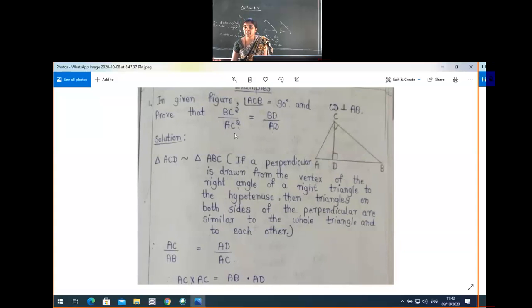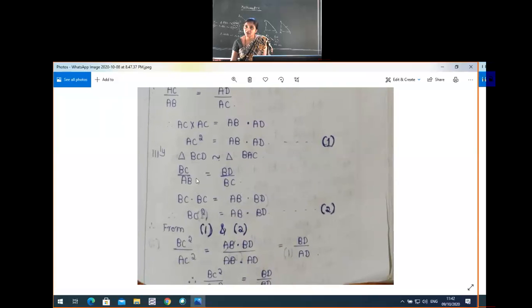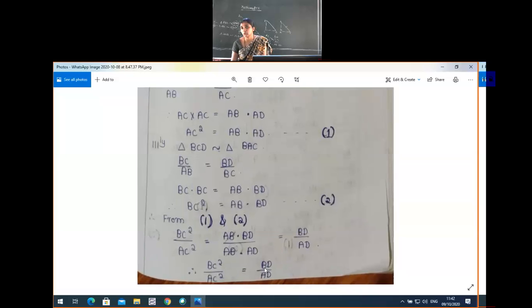You should keep looking at what to prove again and again, then you will get the idea. BC square by AC square is your required result. Now in the LHS part BC square is there, and AC square is there. From equation 1 and 2, can we take BC square by AC square? Yes, BC square by AC square is equal to BC square, which is AB into BD, divided by AC square, which is AB into AD. Now AB cancels. What is remaining actually? BD by AD. Therefore, the result is BC square by AC square is equal to BD by AD.